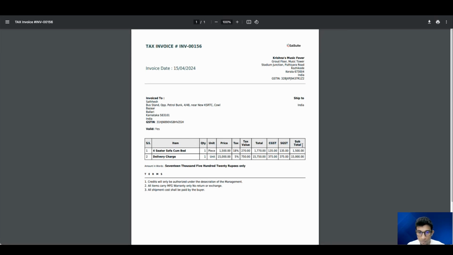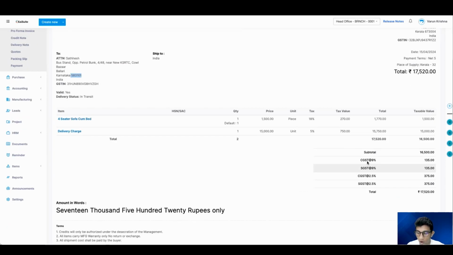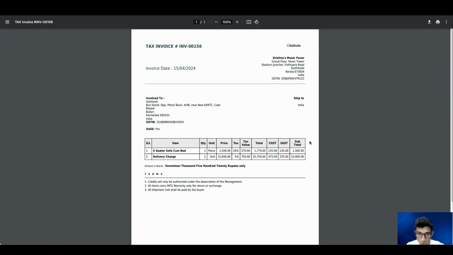Right now, since this invoice was made to the state of Karnataka from Kerala, you will be having all of this, CGST, SGST, and everything. So yeah, if there was a bill in which there was IGST or cess, that would have also been shown here. So that is the way in which our enhancement related to the template builder V2 has been introduced. I hope that this is clear.